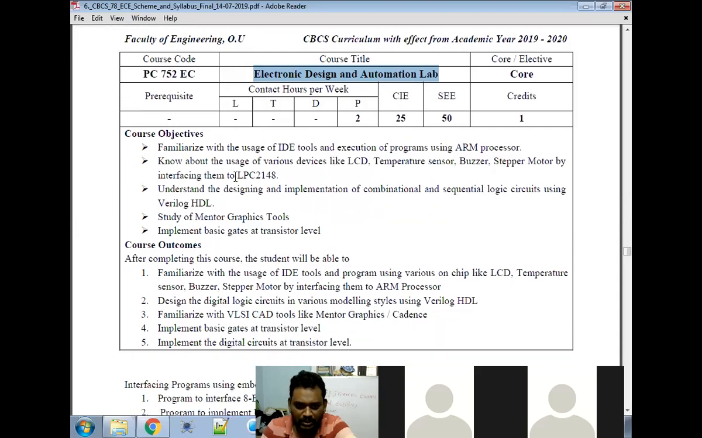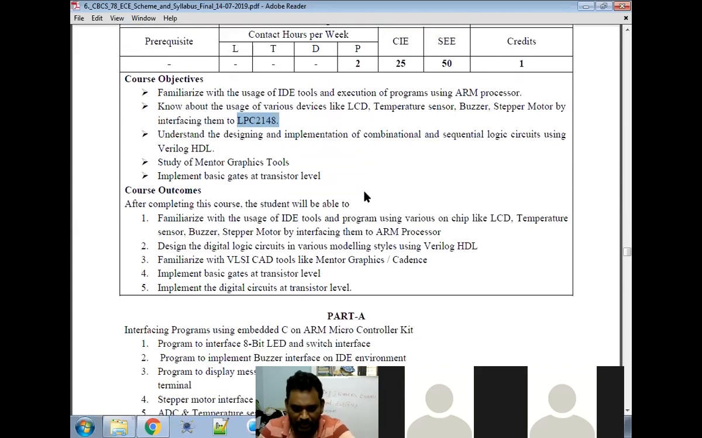So you need to work with LPC 2148. A buzzer, stepper motor, temperature sensor, and some LEDs like that. Apart from that, we are going to learn the basics first, because it is not as easy as your 8051 and 8086. In this you need to learn a lot, otherwise you can't write any program. And this lab is more useful in future, whenever you join embedded system core jobs. Must and should, you need to learn ARM. Without ARM you can't.